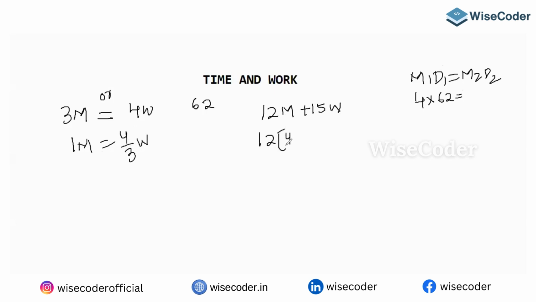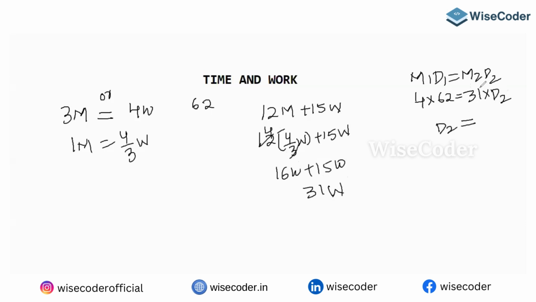Now 12 men. In place of men, what you are going to write? 4 by 3 women, plus 15 women. So 3 fours are 16 women, plus 15 women, that is nothing but 31 women. So 31 women are taking how many days? So D2 equals, 31 ones are 31, 31 twos are, then 4 twos are what, guys? 8 days. See how easily we can cancel it.